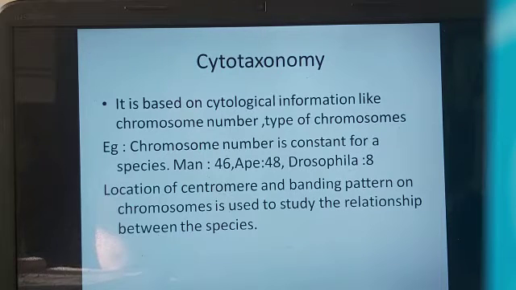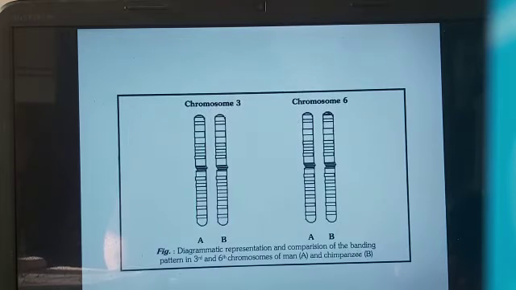Next is location of the centromere. We have seen the 4 different locations of the centromere, and the banding pattern of the chromosomes. This is very interesting. Banding pattern of the chromosome is also used to study the relationship between the species. I'll just show you an example of banding pattern.